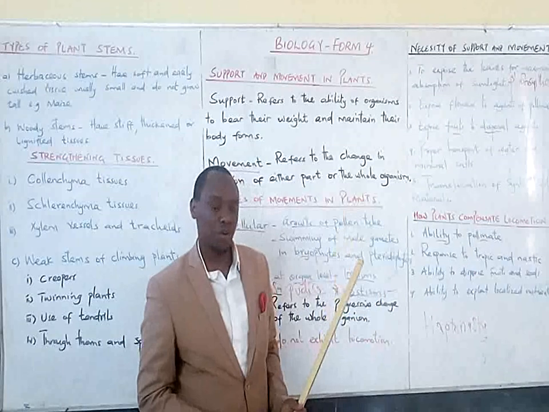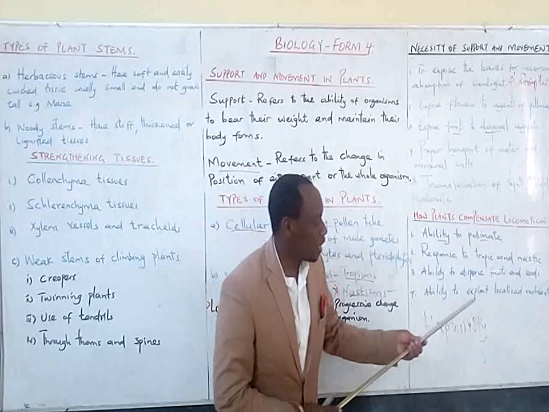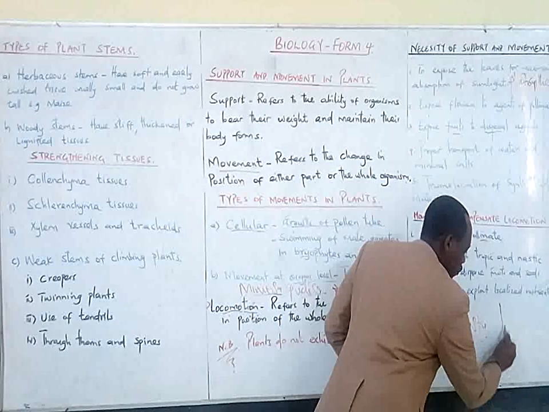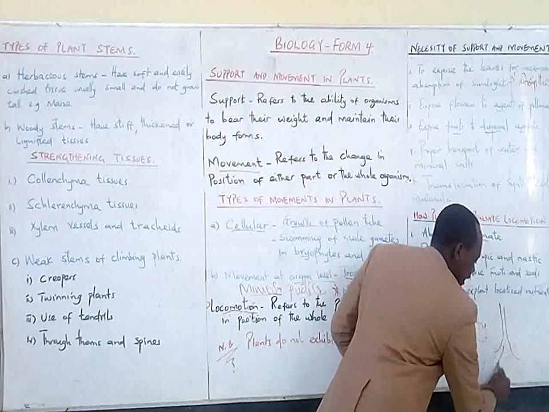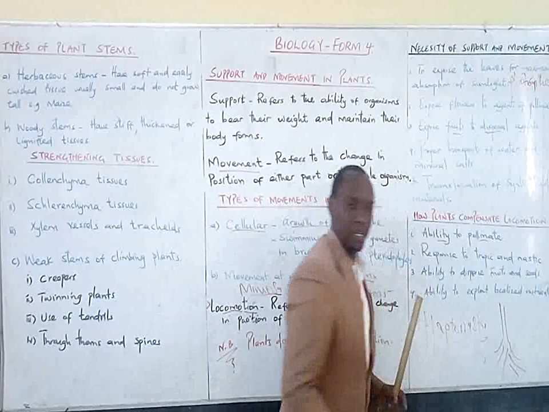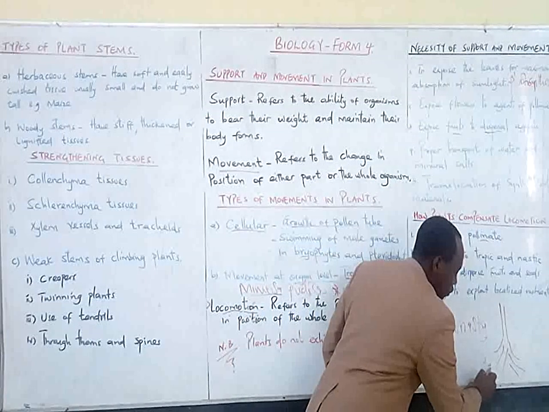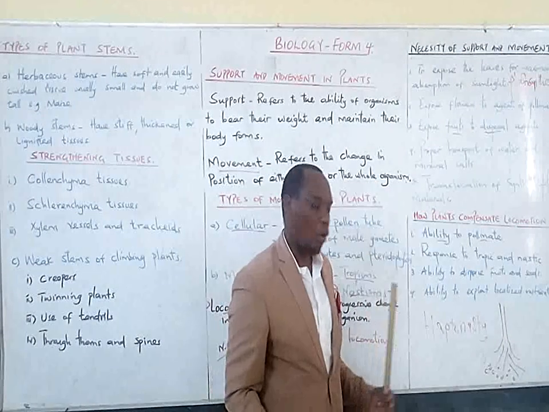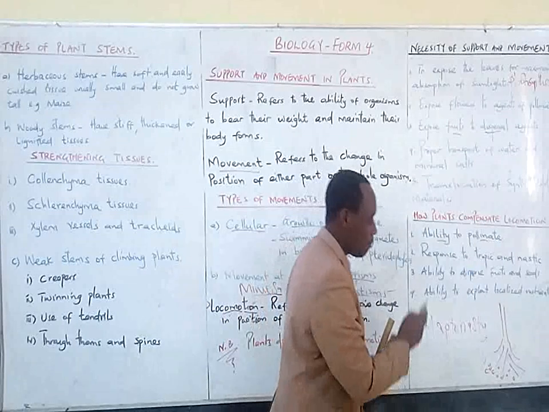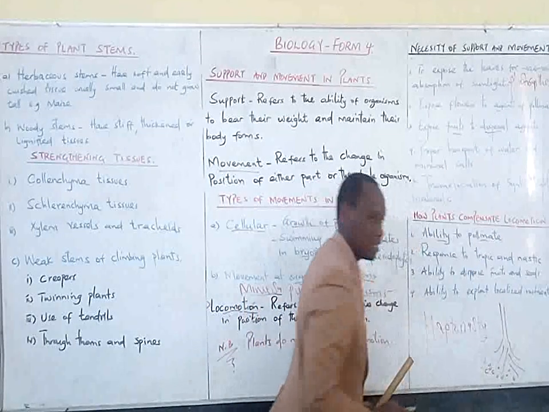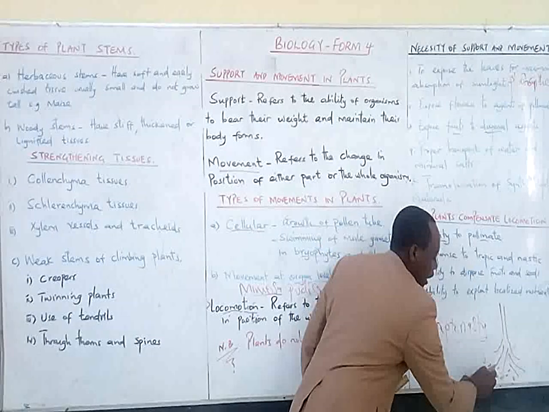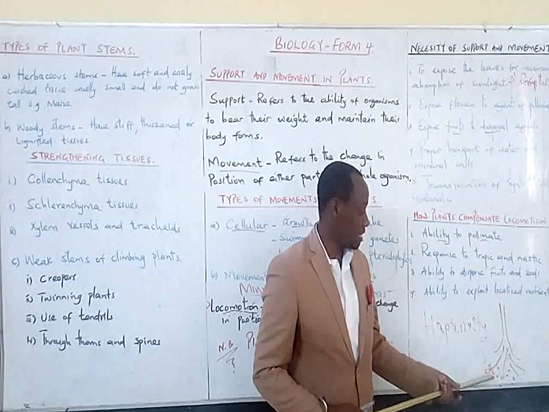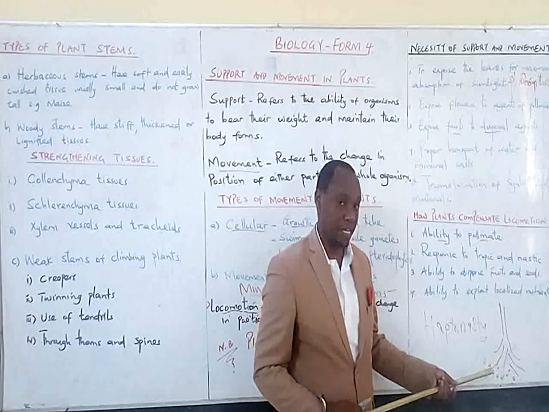Number four, learner, it is the ability to exploit localized nutrients. For example, you may have a plant here, and this plant is having roots. And you may find that there are some nutrients that are localized in some specific areas on the root zone. So how does the plant access this type of nutrients? You find that the roots will grow and grow until they reach the regions where the nutrients are located.